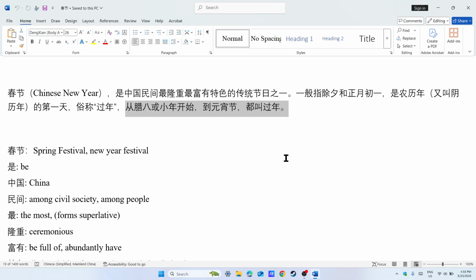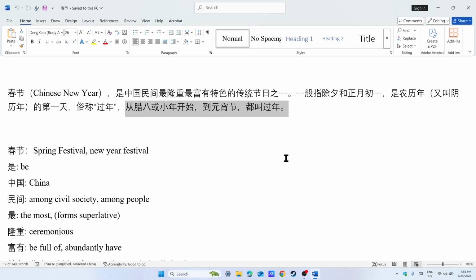Or you can say 2 days: the day before January 1st, December 31st, and January 1st. Strictly speaking, these 2 days are called 过年, and you can also say these 2 days are called the Spring Festival.